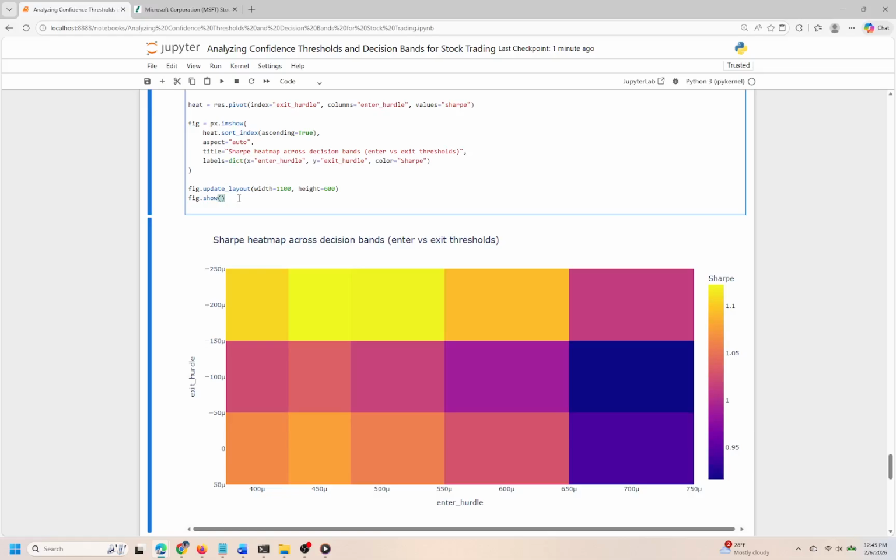Higher values indicate better risk-adjusted returns. As we examine this heat map, we gain insights into how tweaking entry and exit points can significantly affect our trading outcomes.